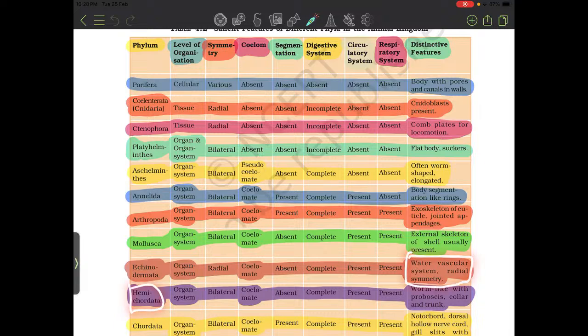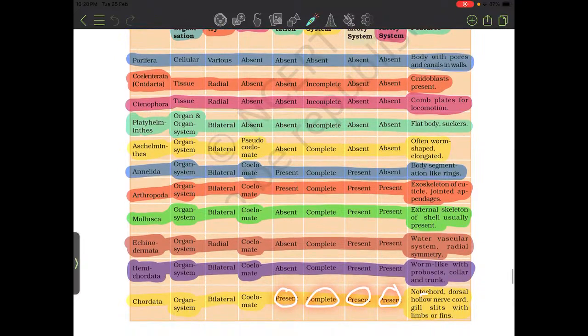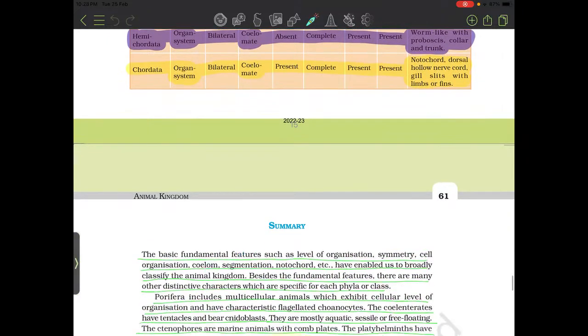Hemichordata. Level of organization: organ system. Symmetry: bilateral. Coelomate, segmentation absent. Digestive system complete. Circulatory system present. Respiratory system present. Distinctive feature: worm-like with proboscis, collar and trunk. Phylum Chordata. Organ system, bilateral, coelomate, segmentation present. Digestive system complete. Circulatory system present. Respiratory system present. Notochord, dorsal hollow nerve cord, gill slits, with limbs or fins.